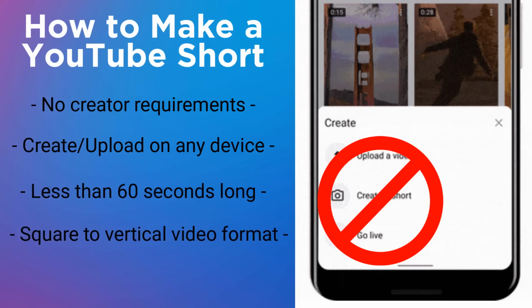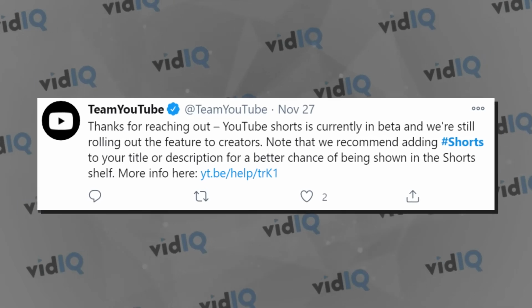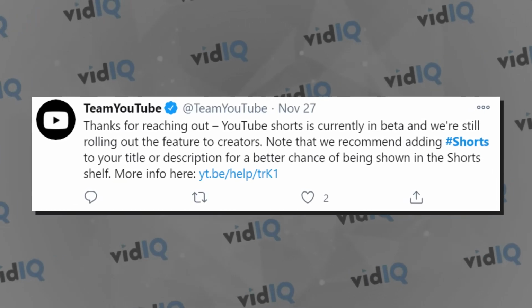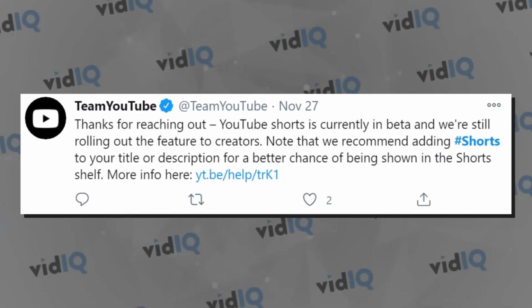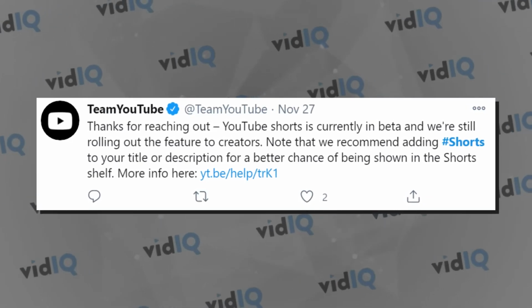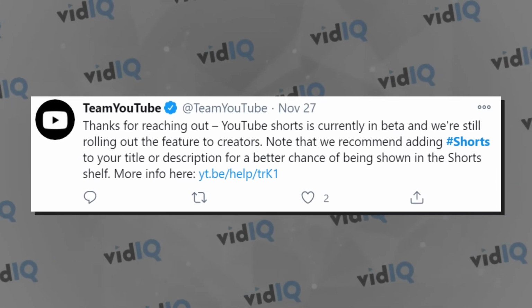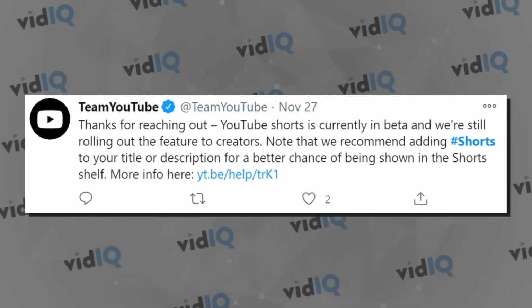While adding hashtag Shorts in the video title or description is optional, it can significantly boost your video's discoverability. This simple step helps viewers quickly identify content crafted specifically for the Shorts format, opening new avenues for engagement. However, it's worth noting that using hashtag Shorts may not be the only path to success. Many creators thrive without it.